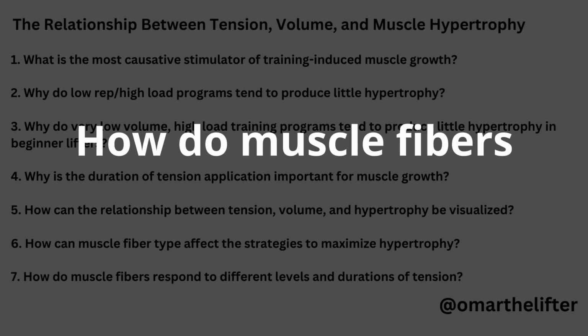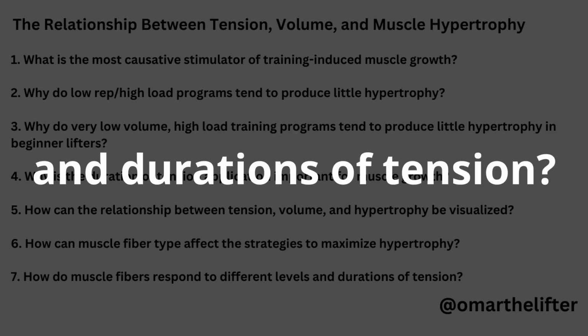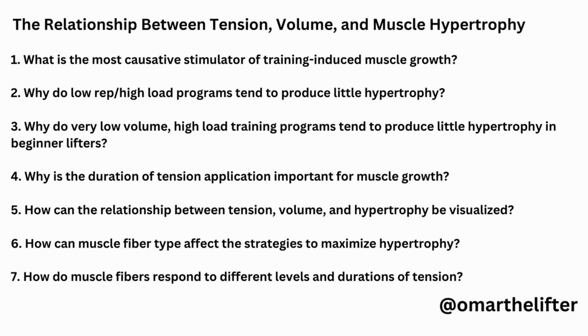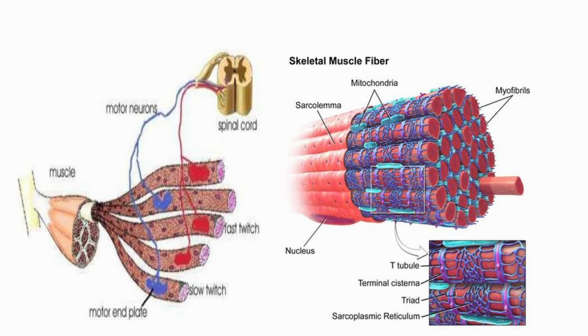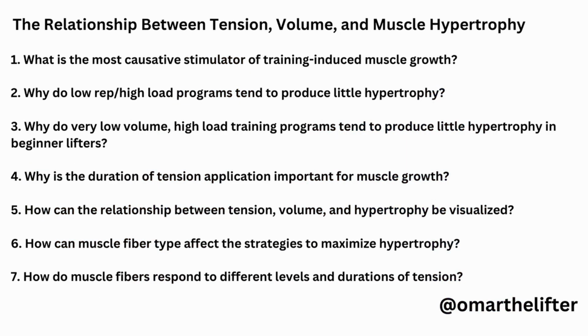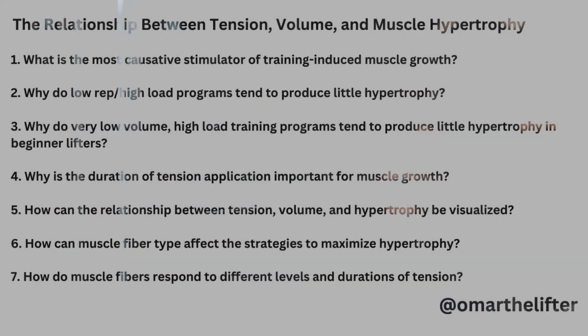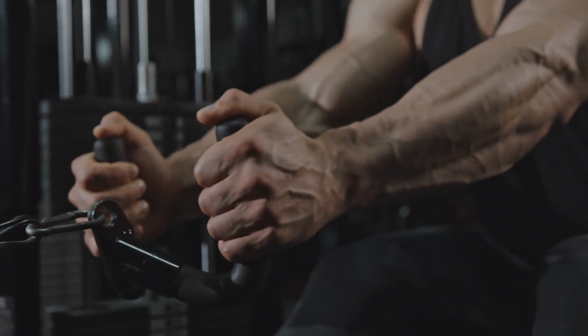7. How do muscle fibers respond to different levels and durations of tension? Current research and anecdotal evidence suggest that muscle fibers respond differently to different levels and durations of tension. Faster twitch fibers are thought to be more responsive to heavier lifting loads, while slower twitch fibers are more responsive to lighter loads. This is partly because slower twitch fibers are more fatigue resistant and can handle more volume, while faster twitch fibers are activated more effectively by heavier loads. However, incorporating both lighter and heavier loads into a training program tailored to individual needs can help target all muscle fiber types to promote hypertrophy.